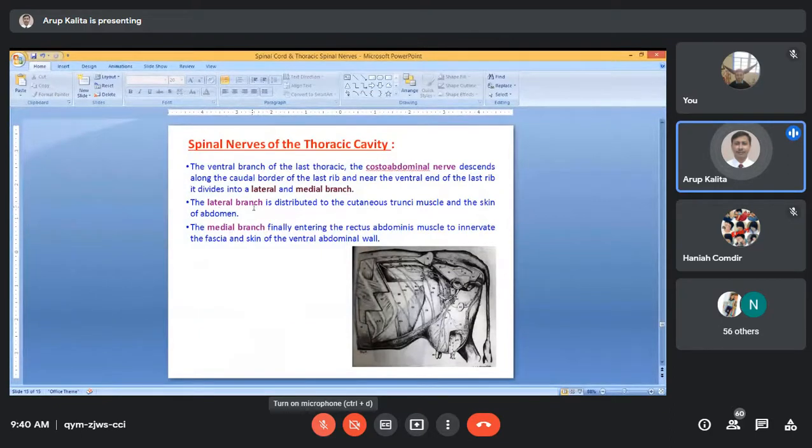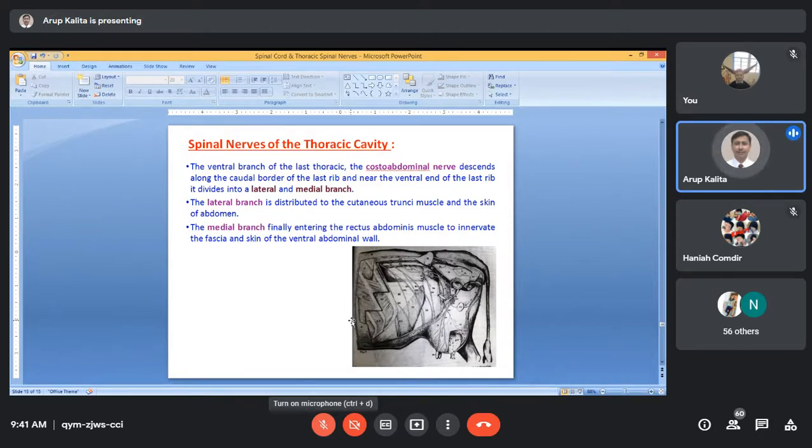The lateral branch is distributed to the cutaneous trunci muscle, a cutaneous muscle present in the abdomen. The cutaneous muscle present in the thorax region is known as omobrachialis. Both these muscles are very important. If you see the animal, its skin is always shivering, contracting to repel flies.